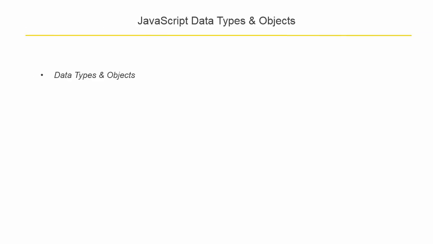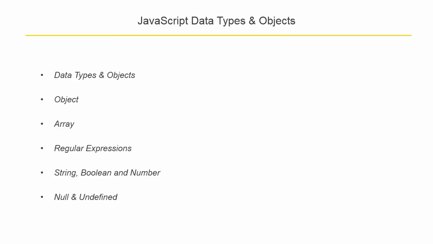After that, I will teach you about different data types and objects in JavaScript language. You will learn about objects, arrays, string, number, boolean, null, and undefined data types. I will also teach you a basic of regular expressions in this section.